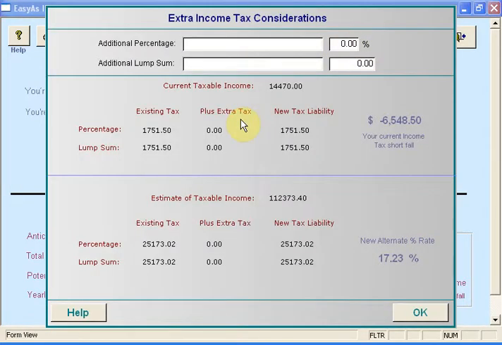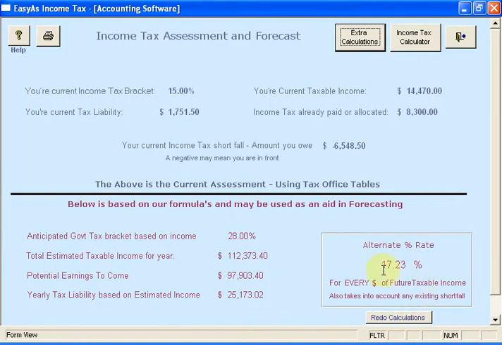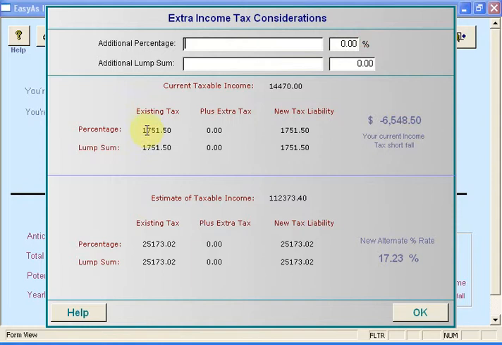If I click on extra calculation, this box pops up. Now, nothing special. If we have a look here, 17.25%, it's just a duplicate of all this information. All this information there is duplicated here again. But what I want to show you is up the top here.